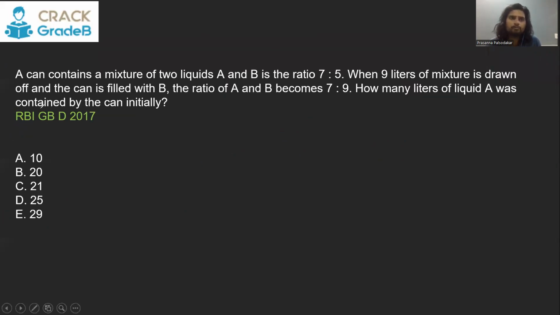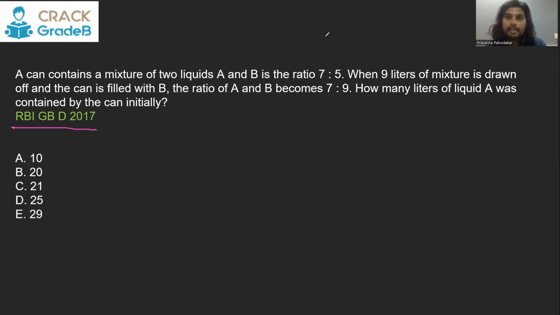Now this is again a similar type of question, very, very famous question. This question I have seen in 3 different exams with the same figures, and good exams like the CAT exam, SBI PO exam, RBI Grade B exam. So this is actually an important question. A can contains a mixture of 2 liquids A and B in the ratio 7:5. When 9 liters of the mixture is drawn off and the can is filled with B, the ratio of A and B becomes 7:9. How many liters of liquid A was contained by the can initially?